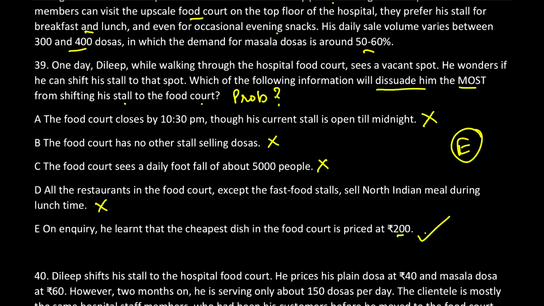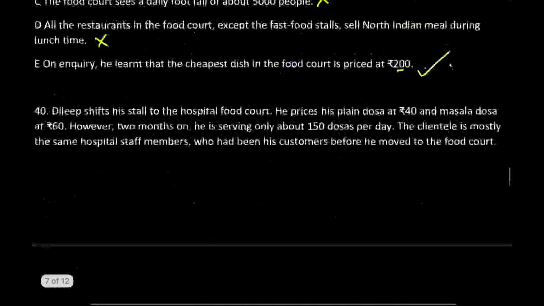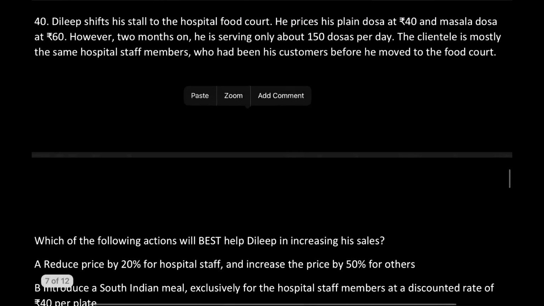The quantity demanded is inversely related to the price of the product, and vice versa also. So you understand this, that the same people who were first eating the dosa at rupees 20 will never ever at any cost, no matter if he is a multi-millionaire also, still not go and eat the same dosa for 200, same to same. So that is what is the more dissuading factor here. So option E is the answer. Now let's quickly go to the next question.